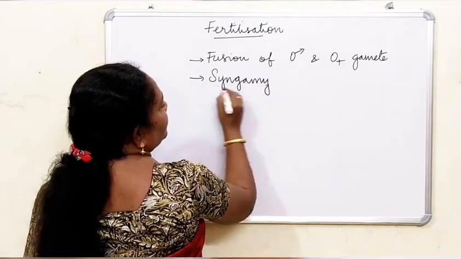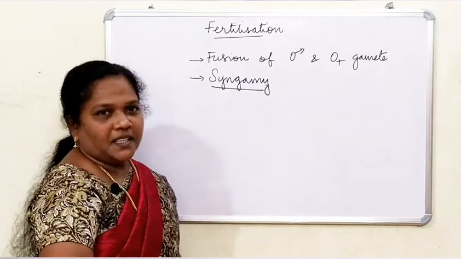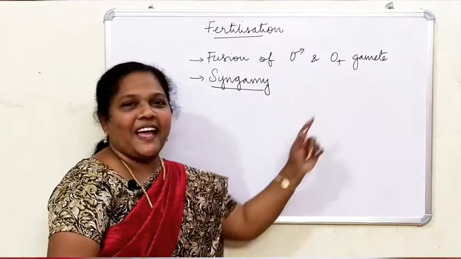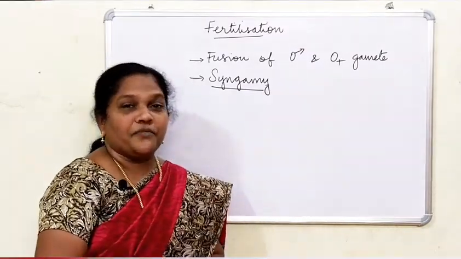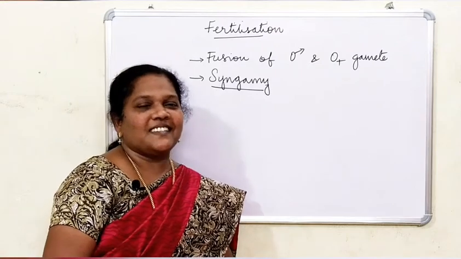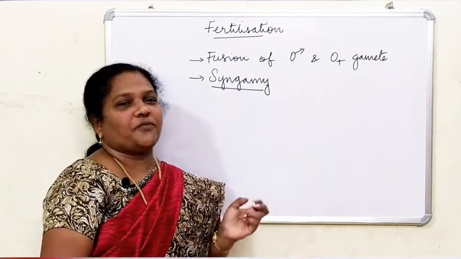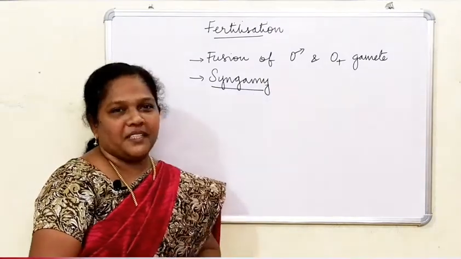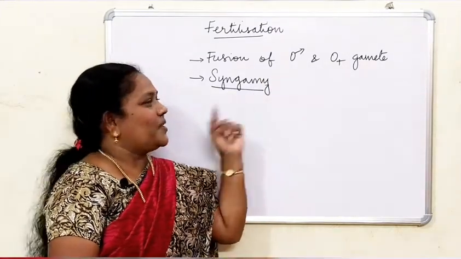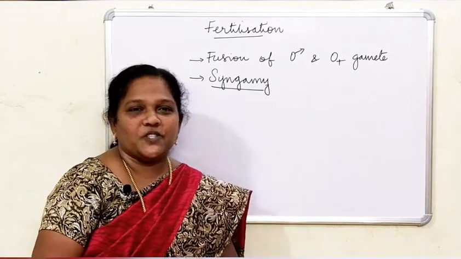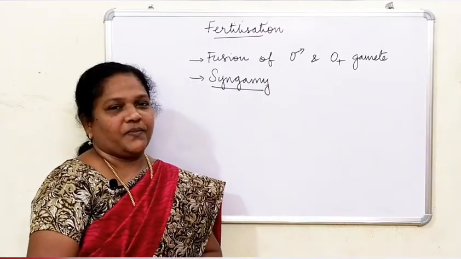When the male gamete and the female gamete fuse, it results in the formation of a zygote. So this process of fusion of male and female gamete is referred to either as syngamy or fertilization.